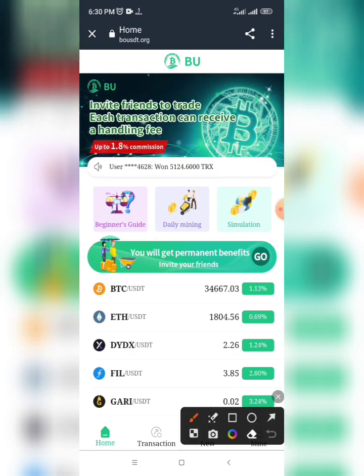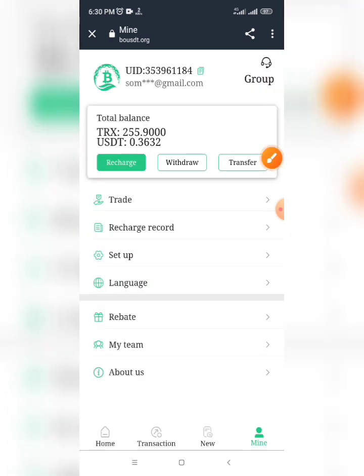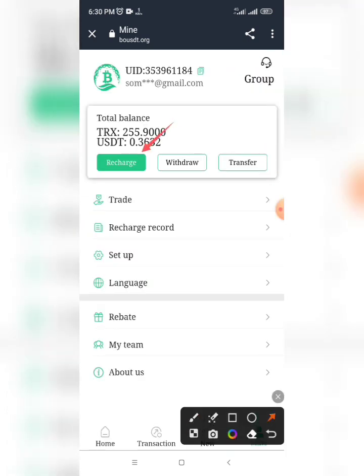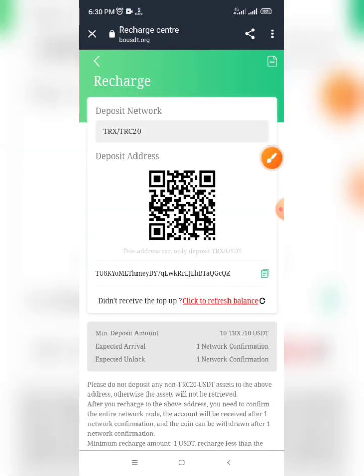If you want to recharge or withdraw, go to the mine. After you go to the mine, you can see you can recharge from here and withdraw from here. And if you want to invite your friends to earn team commission, go from here or here. I'll explain how to recharge.